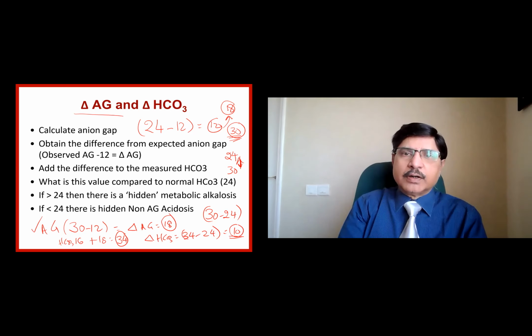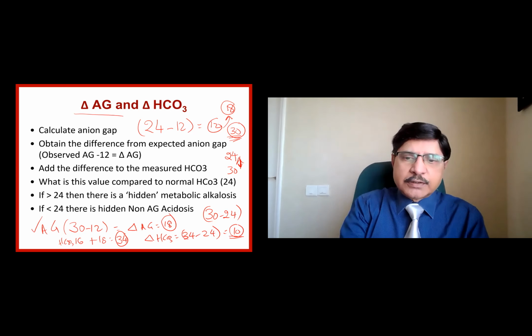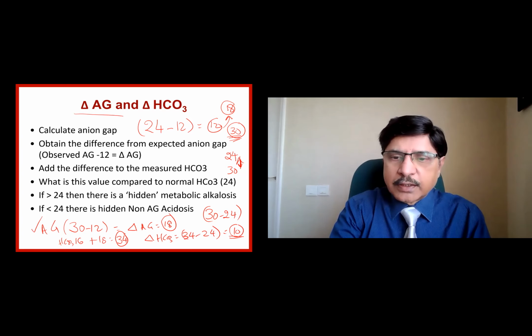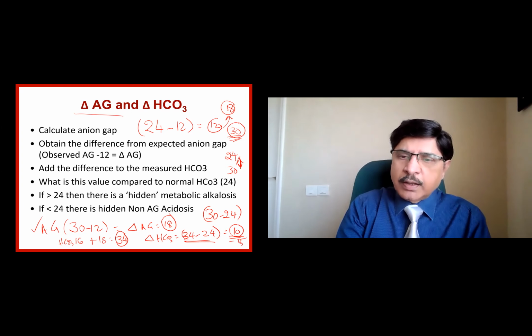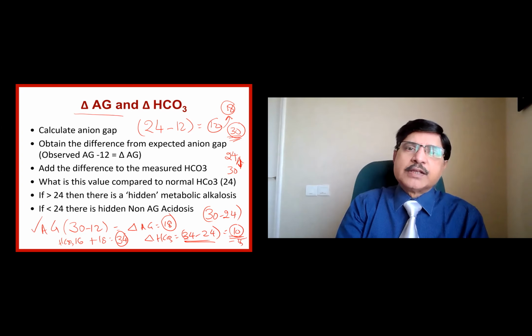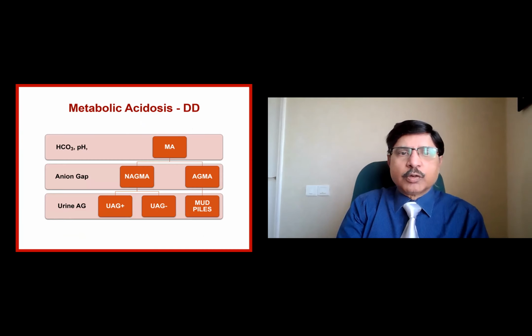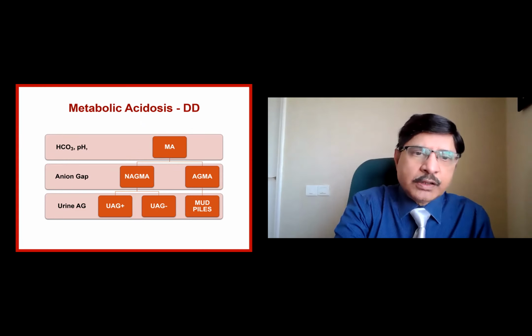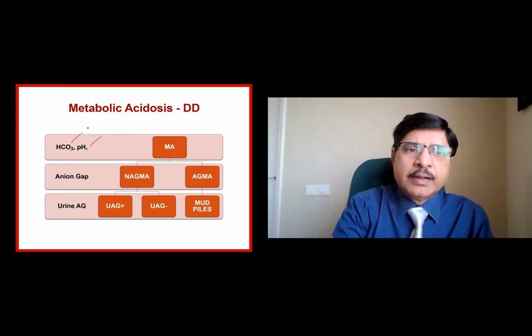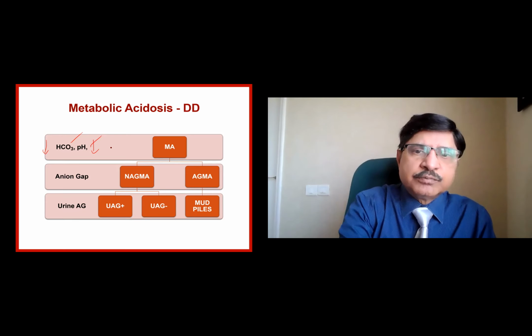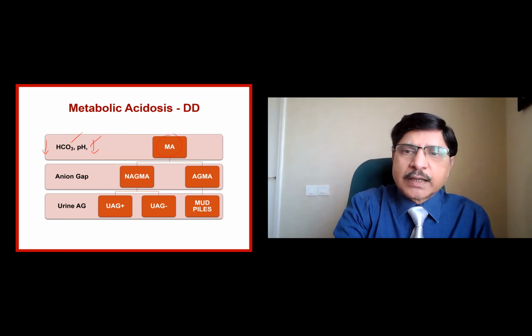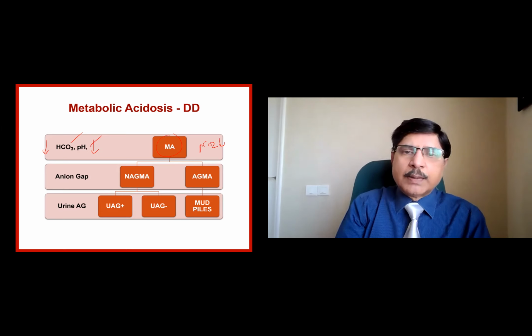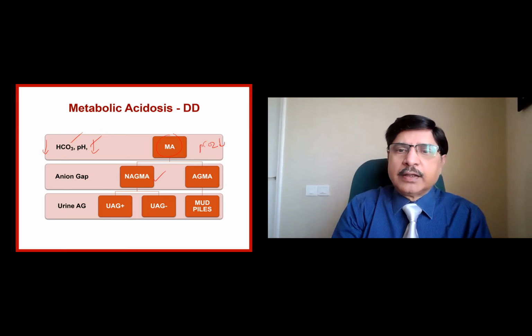So for mixed disorders, this is useful. Suppose it is less than that, let us say this number is minus 3 or minus 5, then there is an associated non-anion gap metabolic acidosis. So we'll come to that. Basically the variables are pH and bicarbonate. Both will be lower in case of metabolic acidosis. The secondary variable PCO2 also will be lower. Two types of metabolic acidosis: non-anion gap metabolic acidosis and anion gap metabolic acidosis.